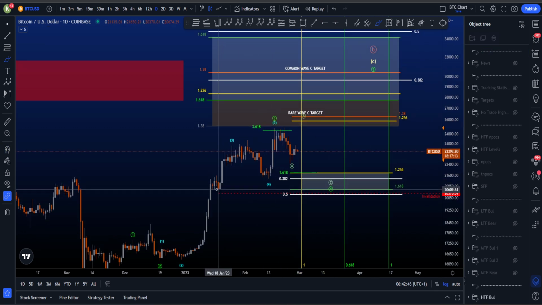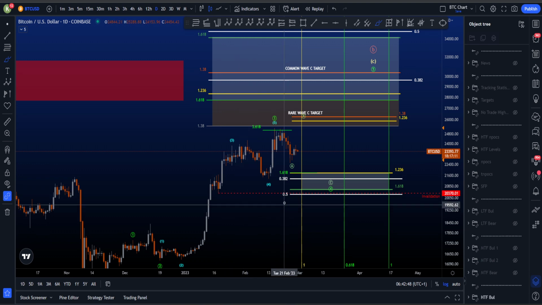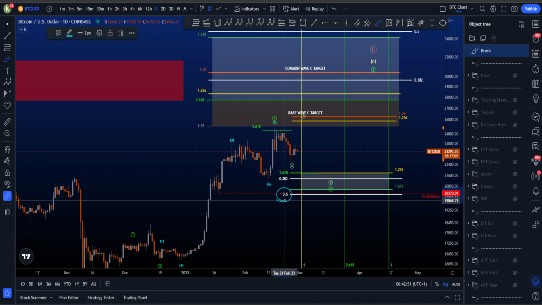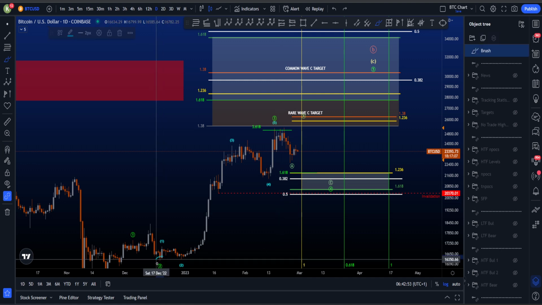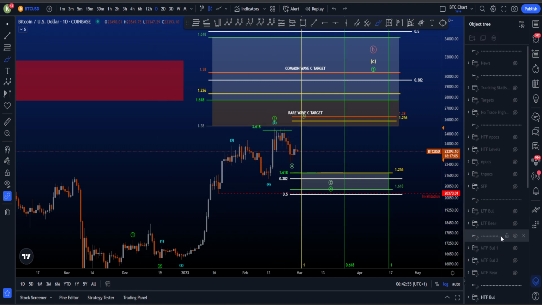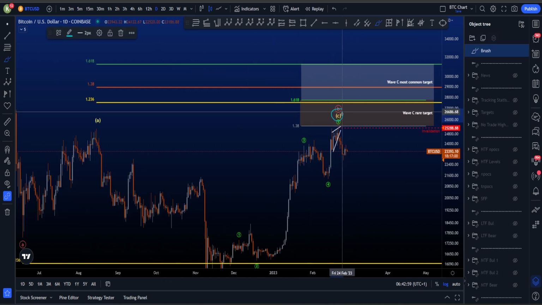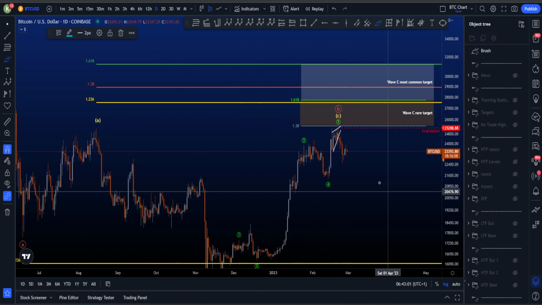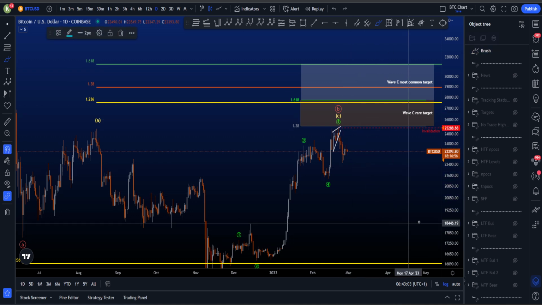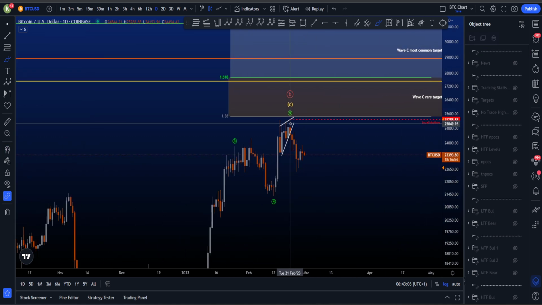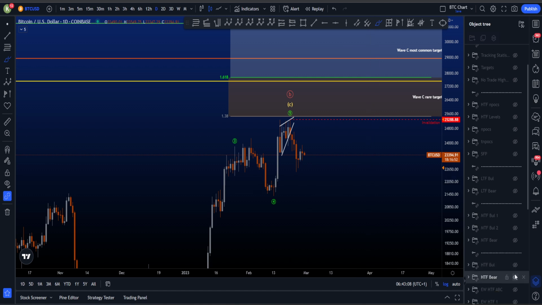The invalidation is taking the lows at about 20.3k, as wave 4 tends not to go below the 0.5 Fibonacci that is pulled from the low of 2 to the high of 3. The bearish scenario on the higher time frame is that wave C is already finished, this impulse is basically finished and we're going to move further to the downside. The invalidation is that we take the highs at 25.2k.